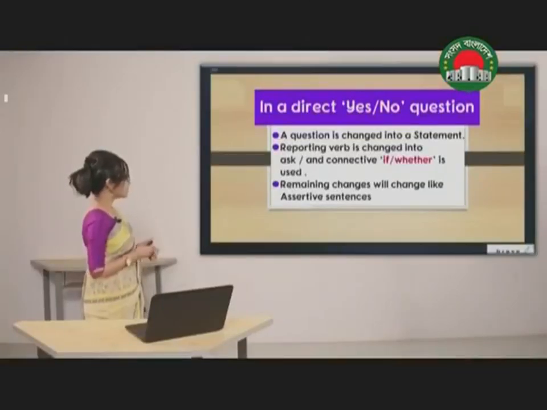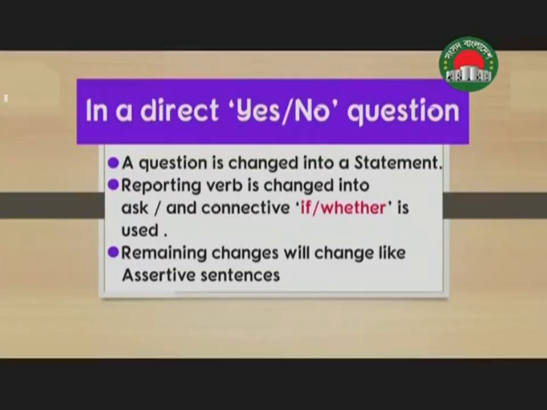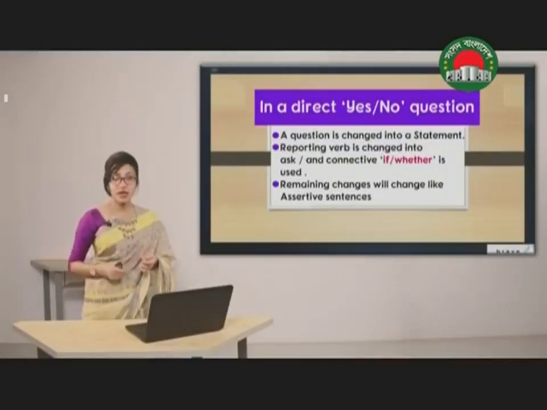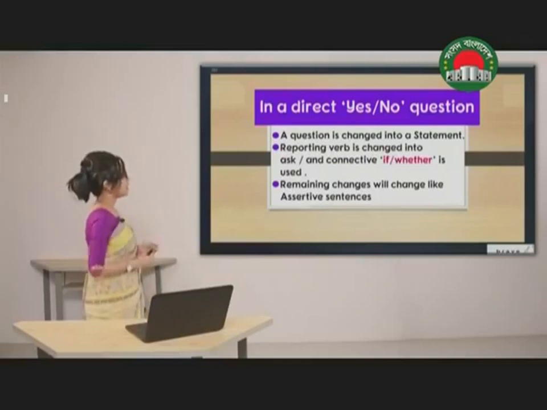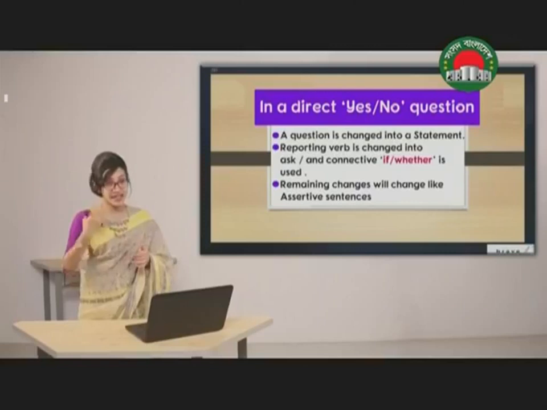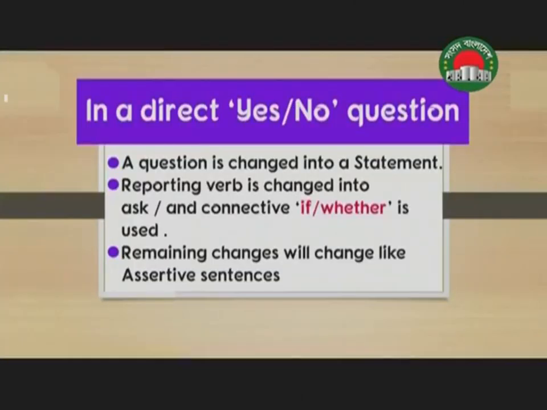Now the second rule is the reporting verb is changed into ask and the connective if or whether is used. In direct speech, we have the reporting verb say to. In that case, when you are changing an interrogative sentence into indirect speech, you have to write ask in place of say to or said. And you have to also use a connective, if or whether, if the question is yes-no.